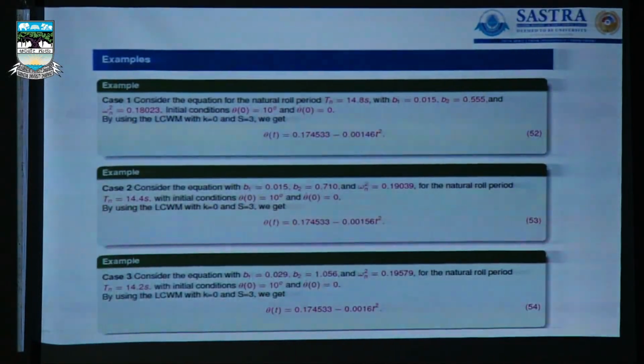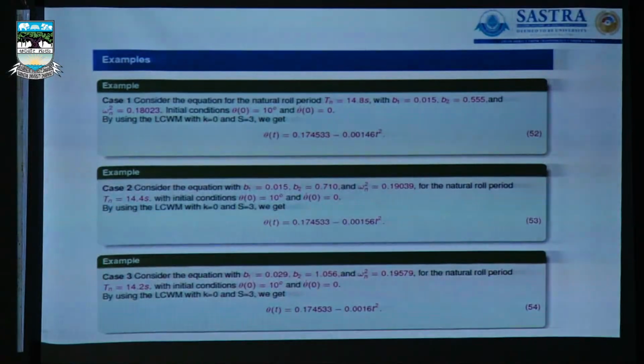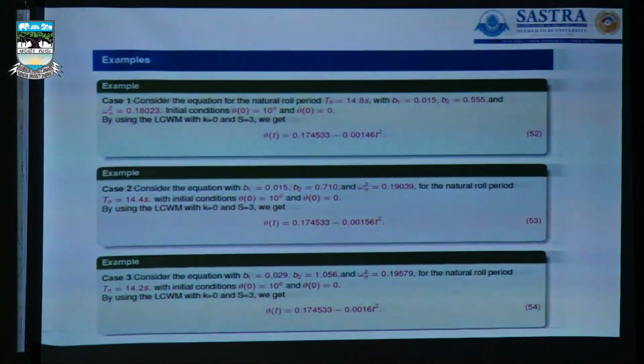And then these are the appropriate models that have been predicted with respect to the real-time data, and we have implemented the Legendre-Vaillant based collocation method. The Lucas-Vaillant method has been used for K equal to 0 and S equal to 3, and we have given the numerical treatments on that. And then this is the thing that we have quoted.